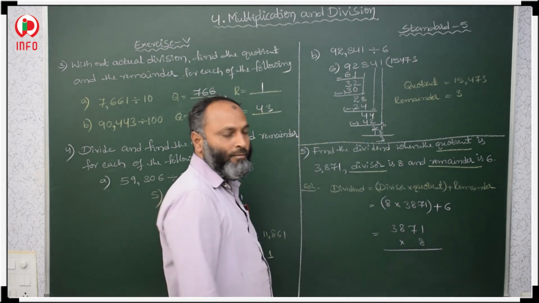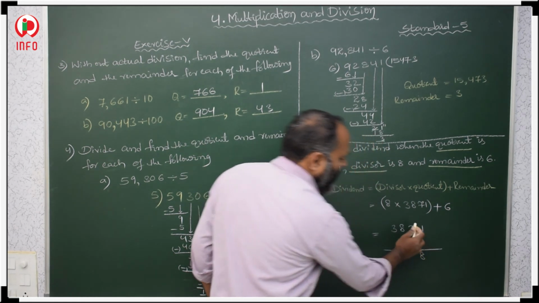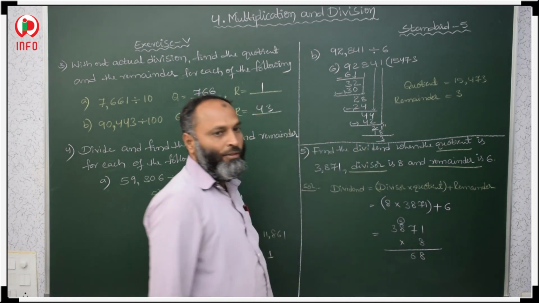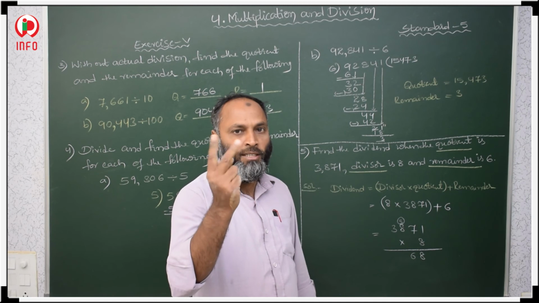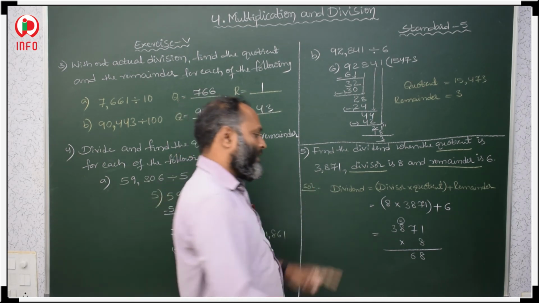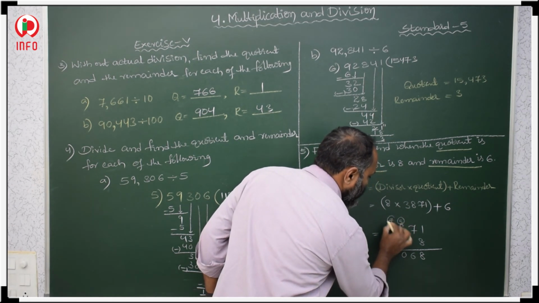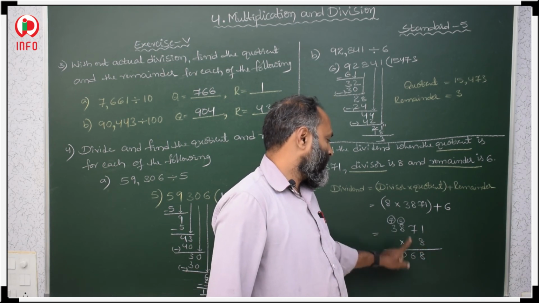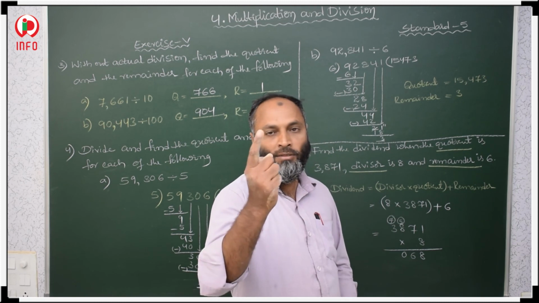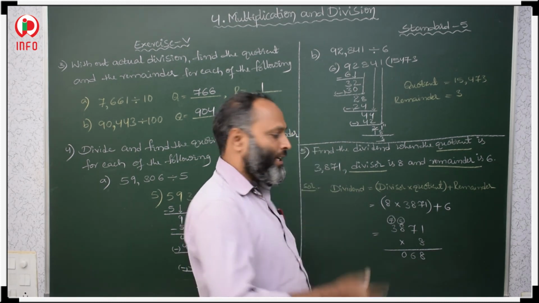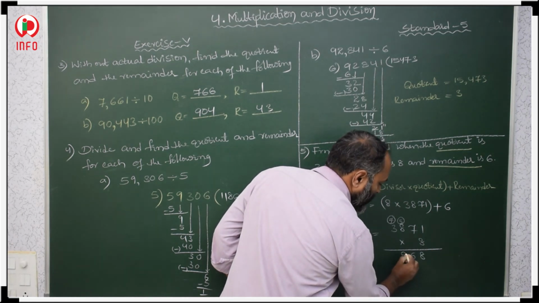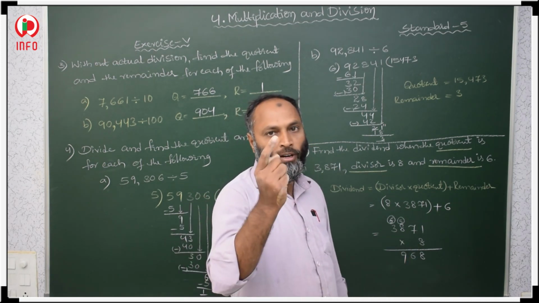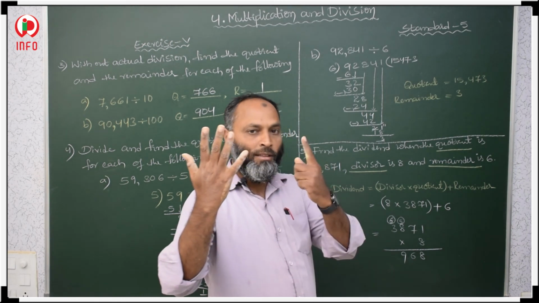Now you multiply. 8 ones are 8, 8 sevens are 56 and 5. 8 eights are 64, 64 plus 5 is 69, 9 here and 6 here. 8 threes are 24, 24, 25, 26, 27, 28, 29, 30.